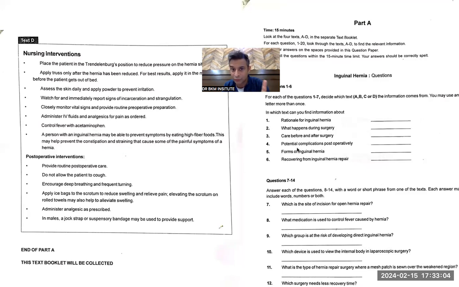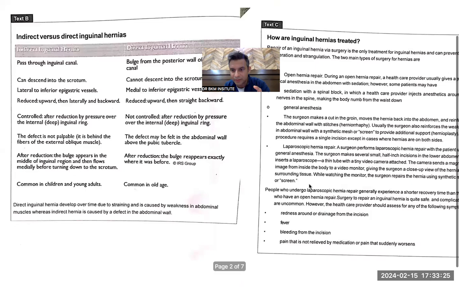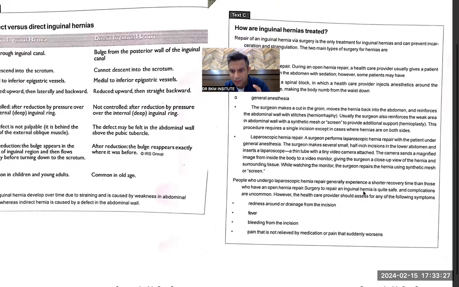I'm just putting flukes. It's a difficult one. Still, let's see how many speculations or guesses would be right. No wastage of time. It will take 2 minutes in the exam. I'm teaching you, that's why it's taking time. Recovering, most probably D. Forms, 100% B. Potential complications, if it is given over here, potential complications. People underestimate, generally experience short recovery, surgery to have, and complications.